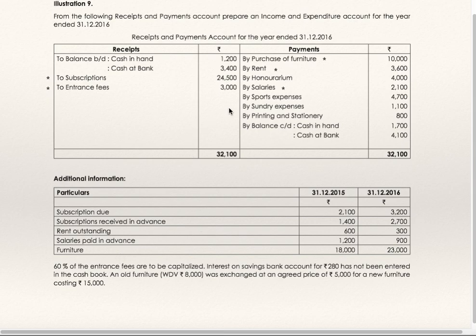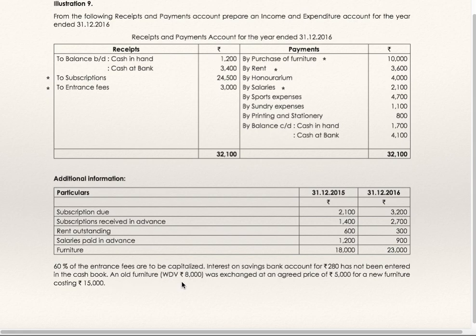60% of entrance fees, 60% of 3,000 will be added to capital fund, and 40% will be shown as income. Interest on saving bank account for 280 has not been entered in the cash book. So 280 interest on saving bank is to be shown as income.